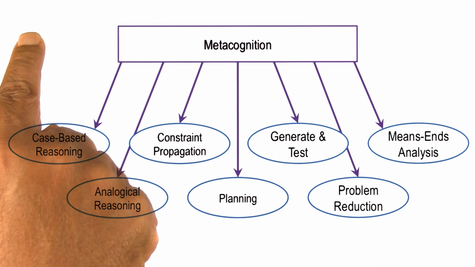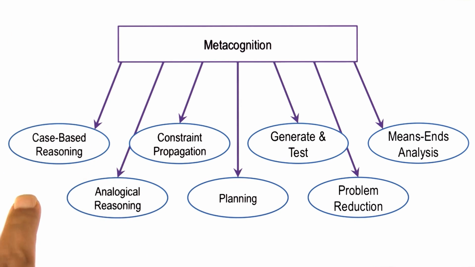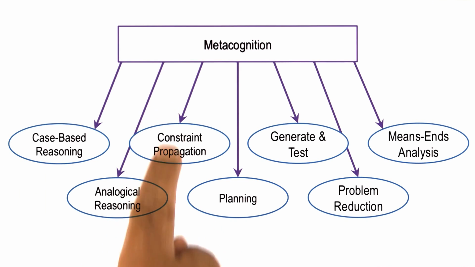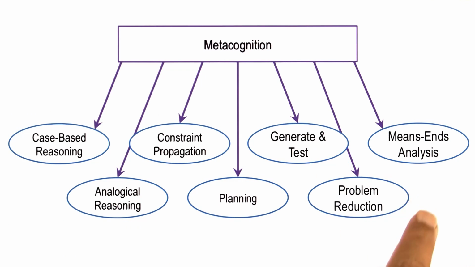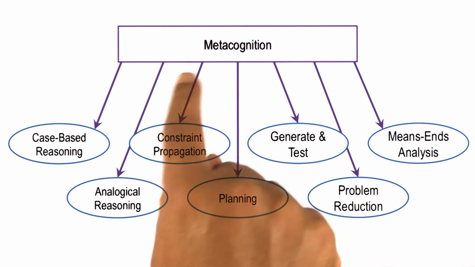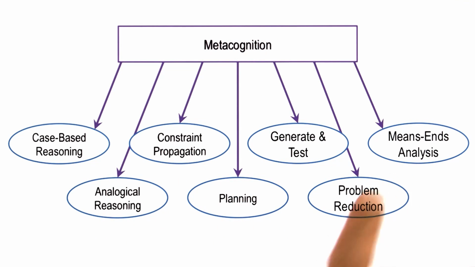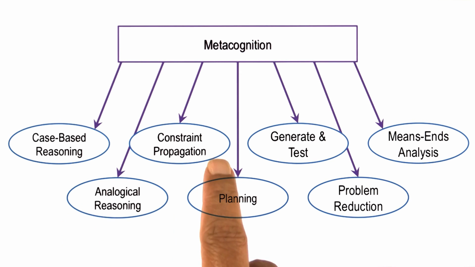If for that specific input problem, cases are not available, then clearly the method of case-based reasoning cannot be used. If, on the other hand, constraints are available, then constraint propagation might be a useful method. Second, if the knowledge required by multiple methods is available, then metacognition must select between the competing methods. Another criteria for selecting between these methods might be computational efficiency.